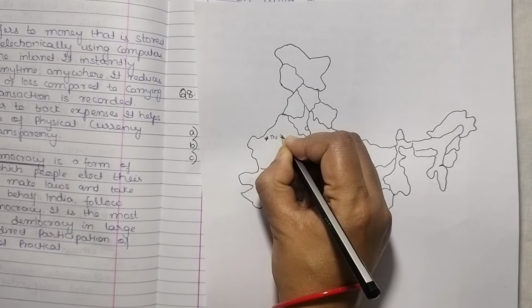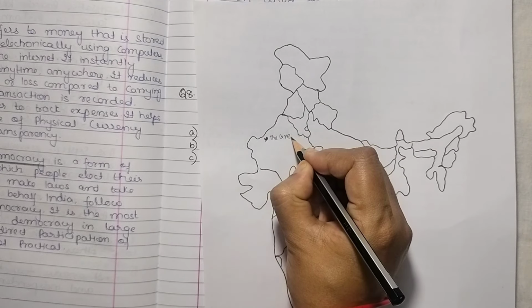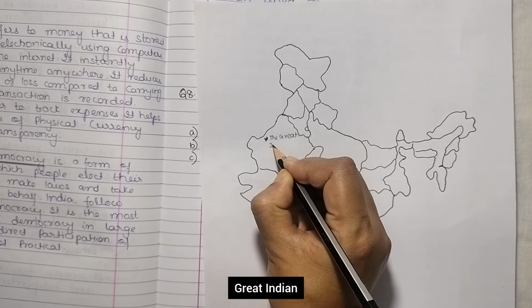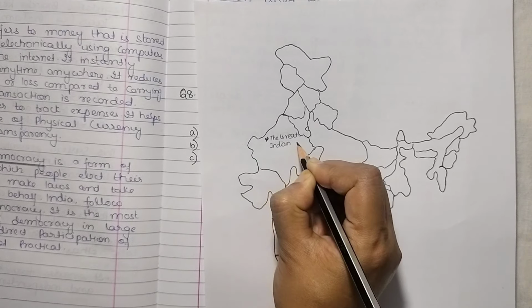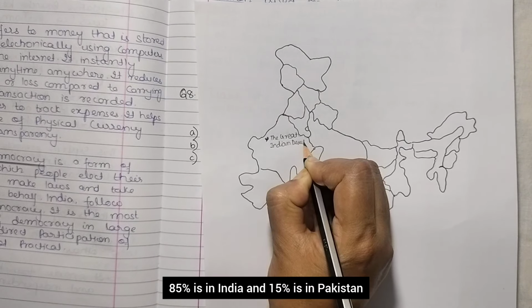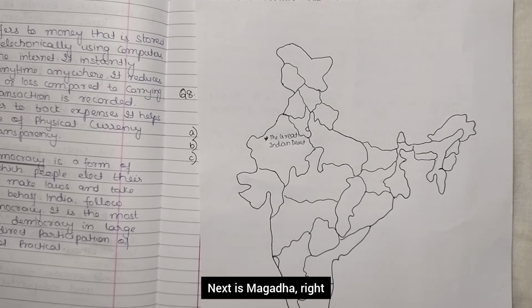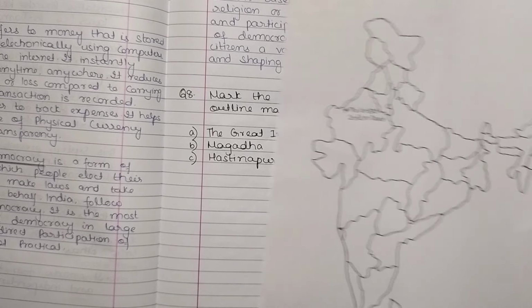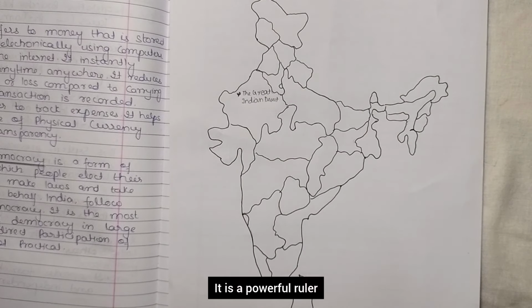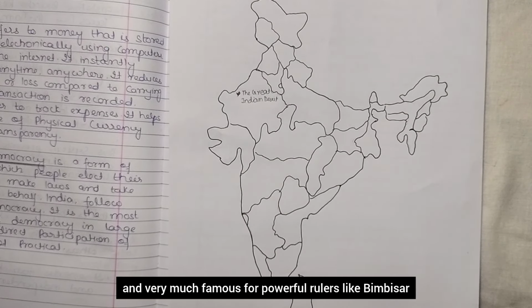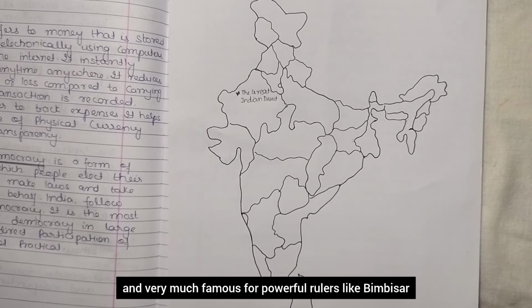The Great Indian Desert. So 85% is in India and 15% is in Pakistan. Next is Magadha, right? Magadha is famous for powerful rulers like Bimbisara.